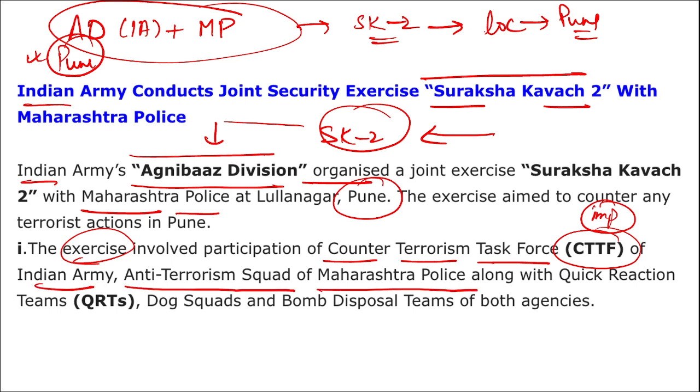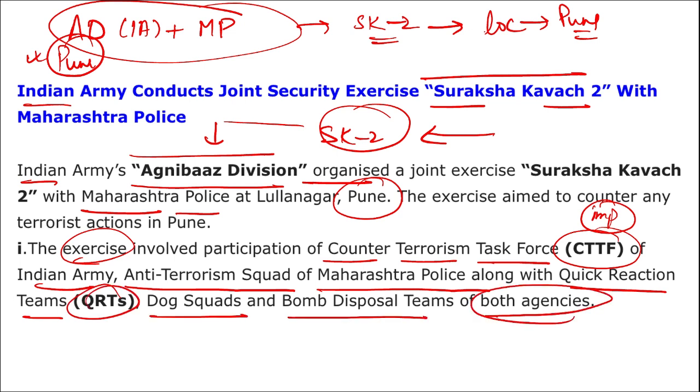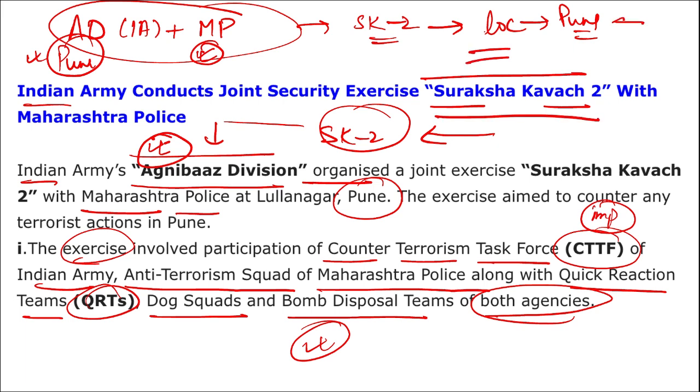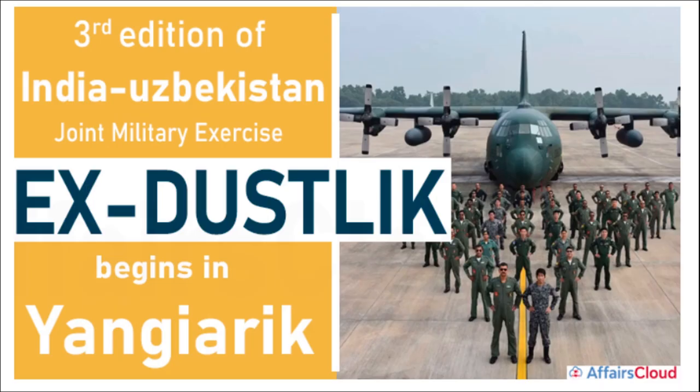The anti-terrorism squad of Maharashtra Police, along with quick reaction teams (QRTs), dog squads, and bomb disposal teams of both the agencies took part in this exercise. So the Agnibaaz Division of the Indian Army along with Maharashtra Police took part in Suraksha Kavach 2, conducted at Pune, and the aim was to counter any terrorist actions that can happen in the future in Pune.